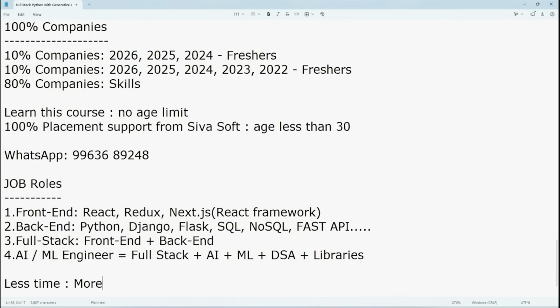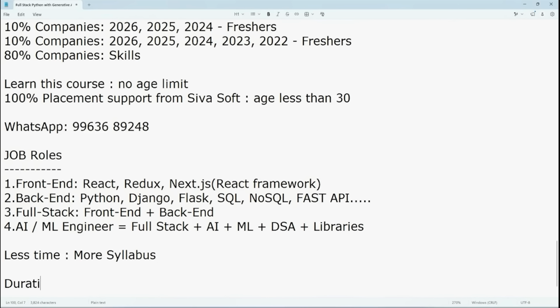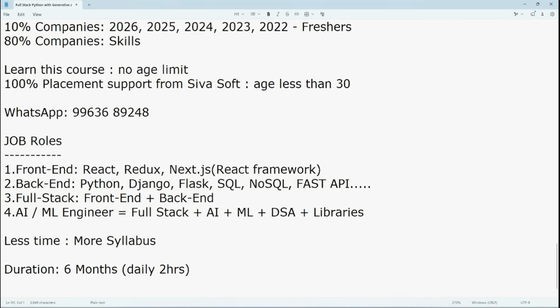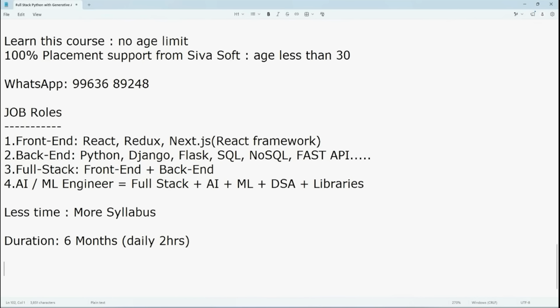Okay, how is it possible? See here, the total duration of this course is 6 months and daily 2 hours. Some other institutes are also 6 months, some 1 hour, some 1.5 hours. But here in SIVASOFT, the syllabus is more. That's the reason for daily 2 hours. If you compare with other institutes, daily 2 hours is equal to 4 hours.